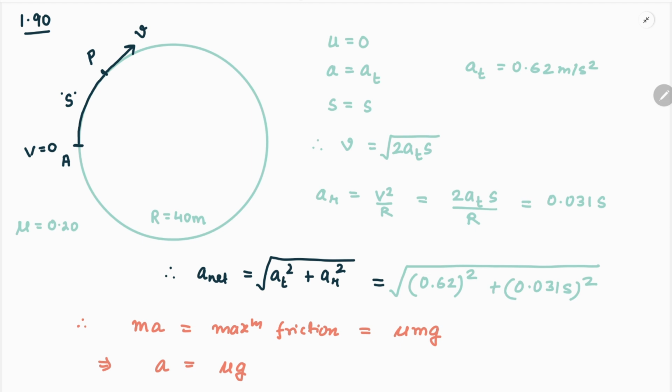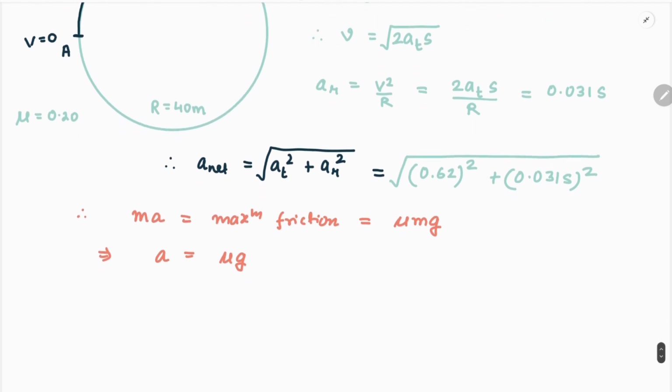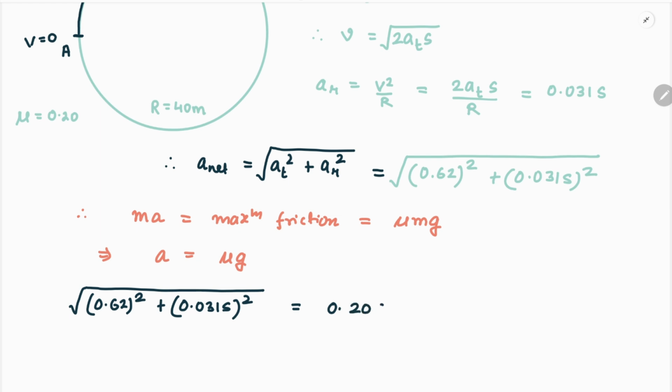So on solving this term, the square root of 0.62 squared plus (0.031 S) squared is equal to 0.20 multiplied by 9.8. On solving this expression we get the value of S as 60 meter. So this is how we approach this problem number 1.90.